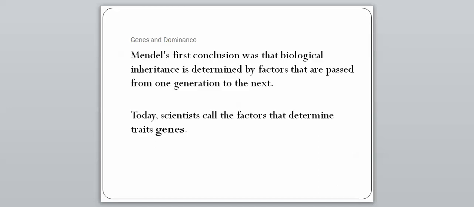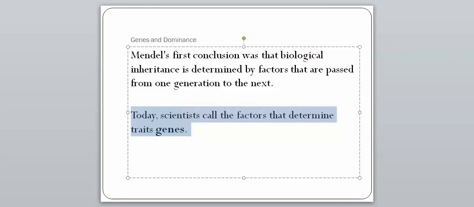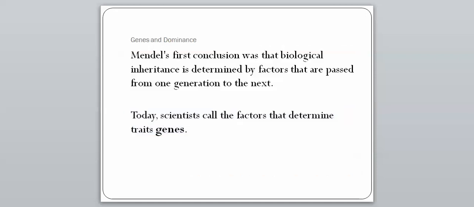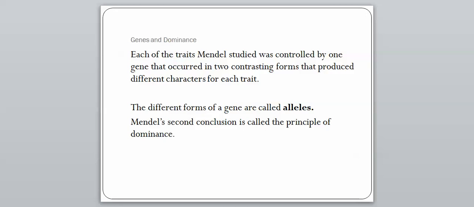And today, we call the factors that determine traits genes. So genes is another important word we're going to need to know for this chapter. I think we've all at least been introduced to that before, but now we're going to get more in depth. And each of the traits Mendel studied was controlled by one gene that occurred in 2 contrasting forms that produced different characters for each trait. So that's saying that that one gene would either make us tall or short. That's our contrasting. That one gene would either make you green or yellow. And these different forms of genes are called alleles. So this is another important word, allele.